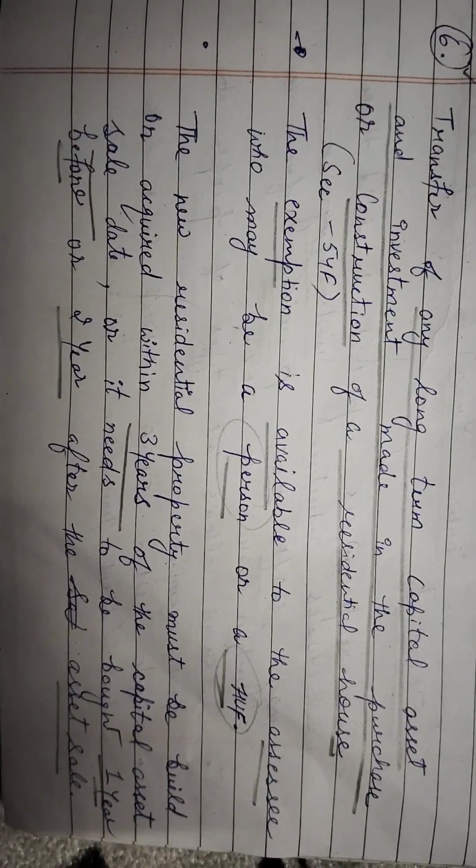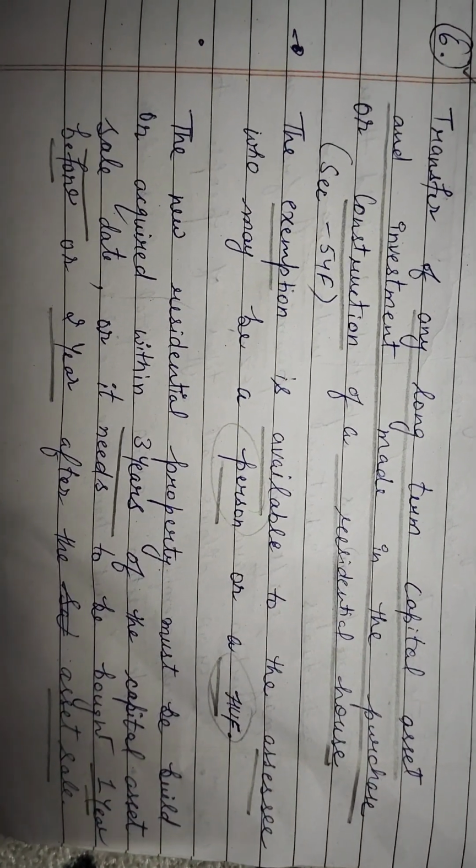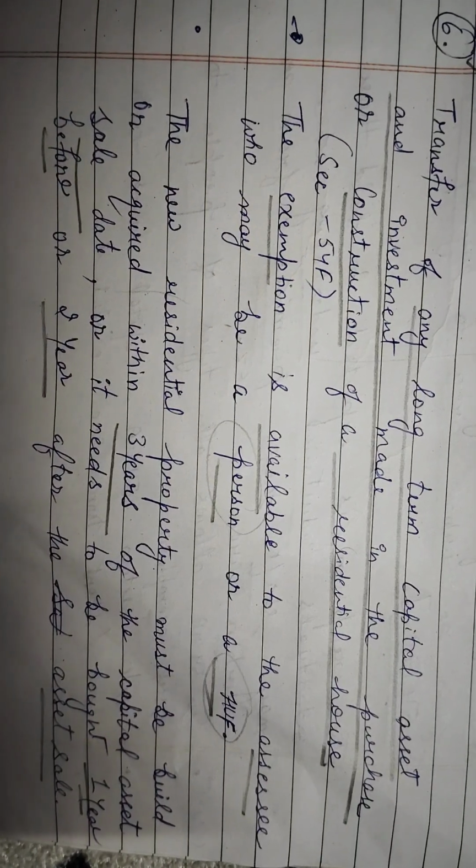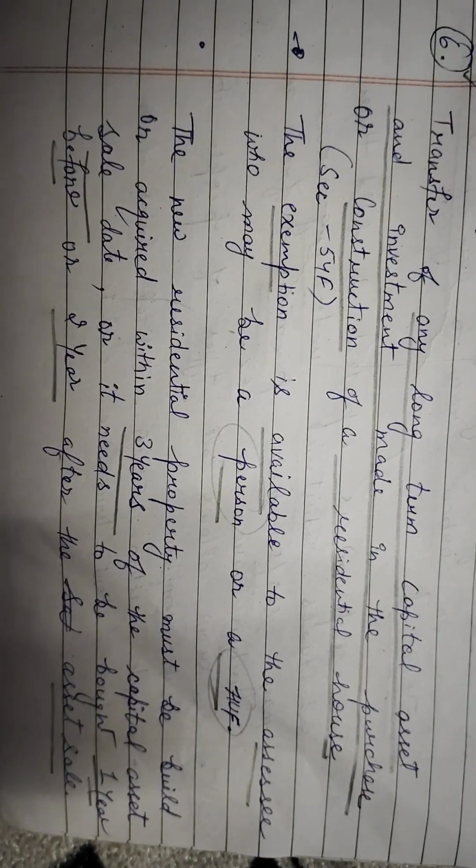Sixth exemption is transfer of any long-term capital asset and investment made in the purchase or construction of a residential house, section 54F. The exemption is available to the assessee who may be a person or HUF. The new residential property must be built or acquired within 3 years of the capital asset sale date, or it needs to be about 1 year before or 2 years after the asset sale.